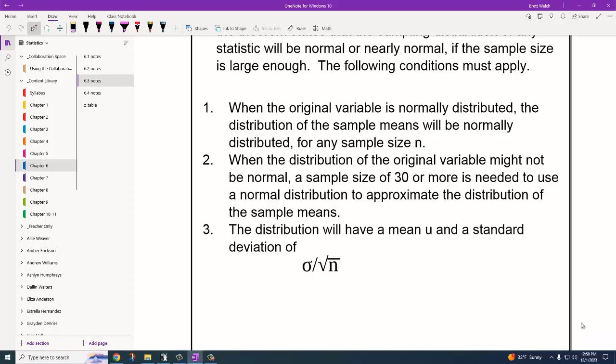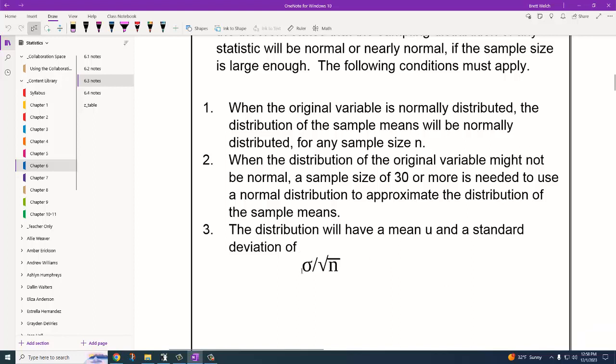So one other thing changes when we deal with samples. We're taking samples of 30 people, and then we're getting the average of those 30 people. That's called a sample mean. Now, if we want to talk about how those sample means distribute, while they are normally distributed, they will have a standard deviation that is slightly different than the standard deviation of the individual data.